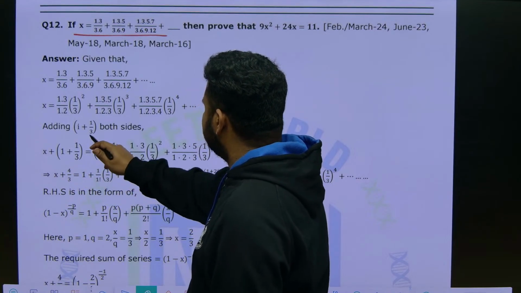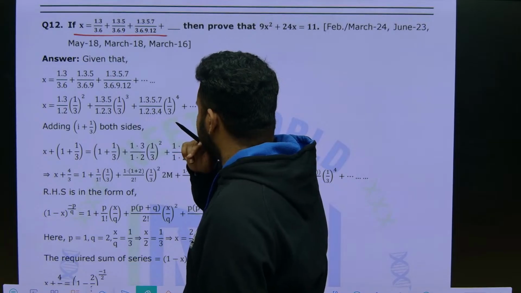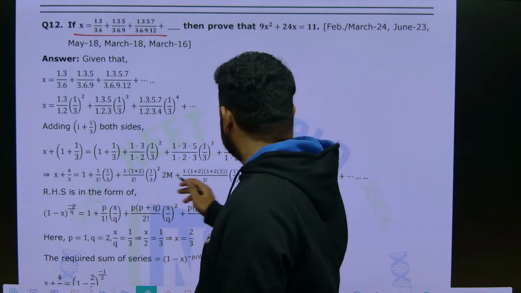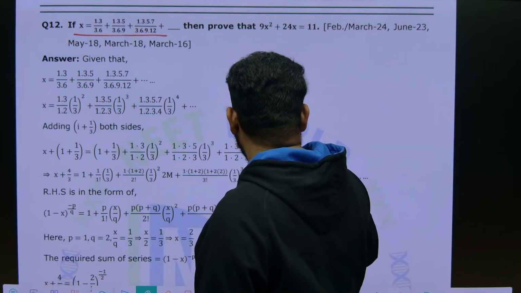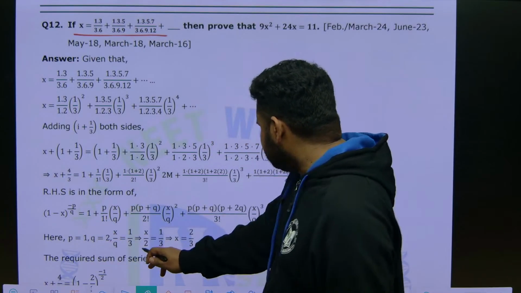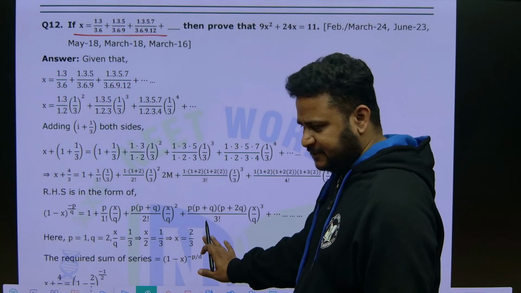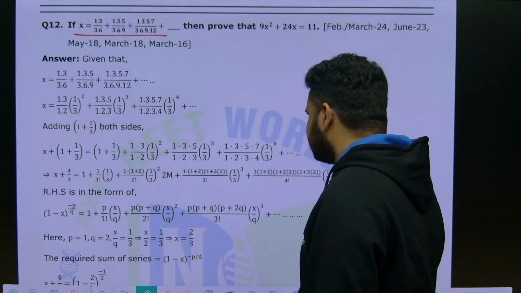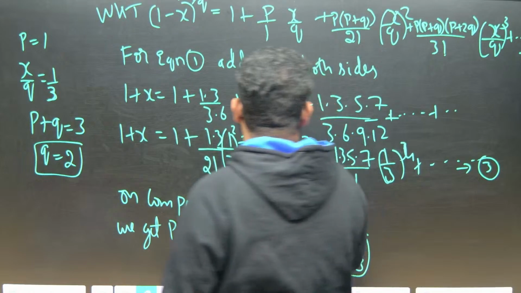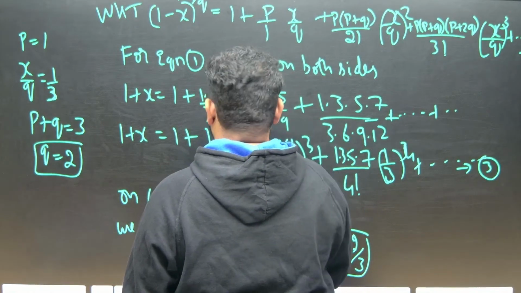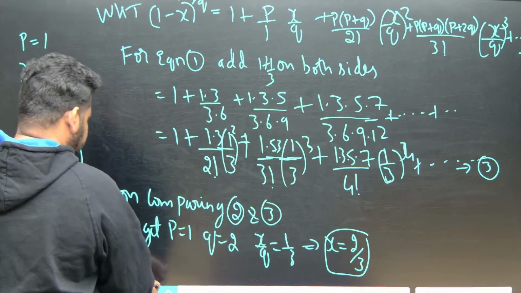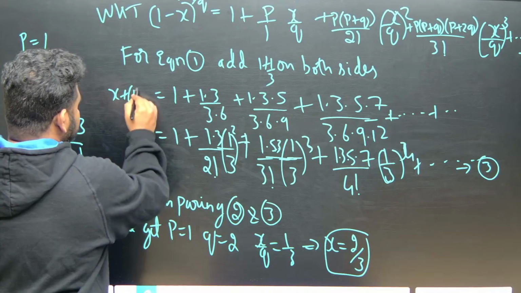Add 1 plus 1 by 3 on both sides. Instead of adding 1, they have added 1 plus 1 by 3. That can also be done, and that will give us 4 by 3. Nothing to worry, just keep this as it is. This is the thing you have to remember with this question: add 1 plus 1 by 3 on both sides.